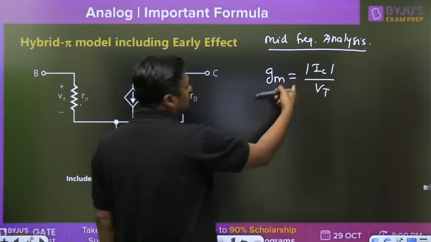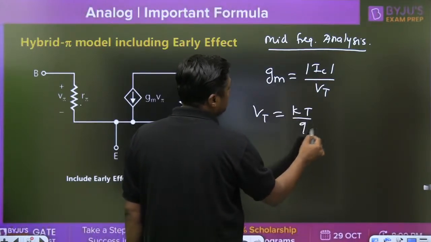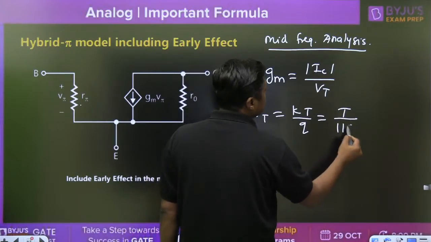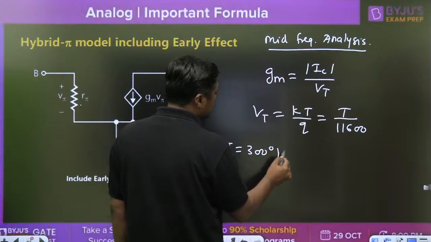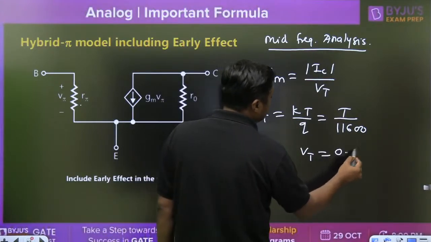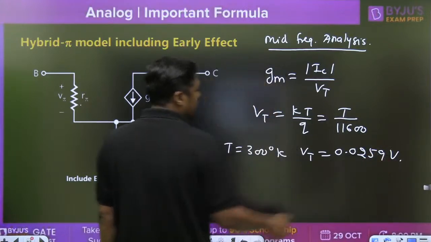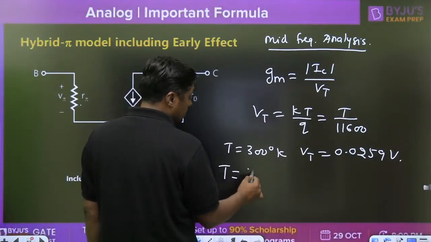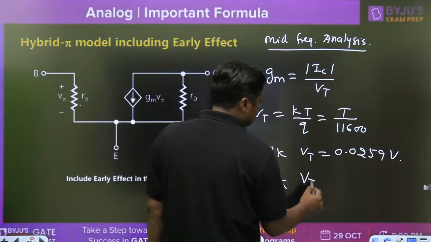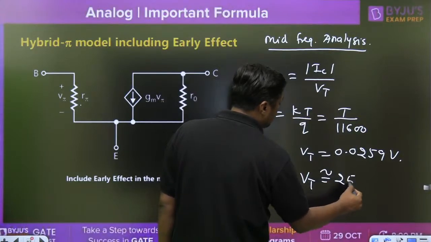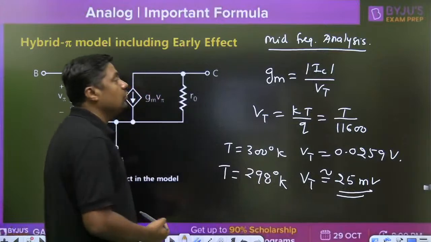Get the DC current, and VT, the volt equivalent of temperature, is nothing but kT by q, or T by 11,600. Exactly at 300 degree Kelvin, VT is equal to 0.0259 volt, which is nearly 26 millivolt, or exactly at 298 degree Kelvin, that is 25 degree centigrade, VT is nearly equal to 25 millivolt. Normally in the GATE exam, VT is given as 25 millivolt.